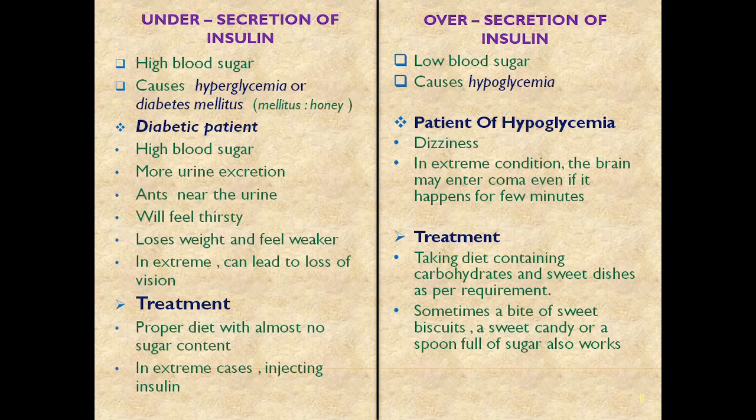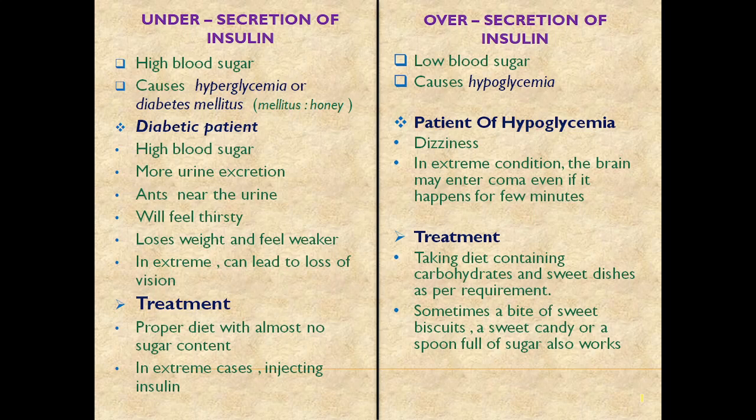So low blood sugar causes hypoglycemia. A patient of hypoglycemia will have dizziness. In extreme conditions, the brain may enter a coma even if the blood sugar is very low for just a few minutes, even 5 minutes. So the treatment is taking a diet containing carbohydrates and sweet dishes as per requirement. Sometimes a bite of sweet biscuits, a sweet candy, or a spoonful of sugar also works.